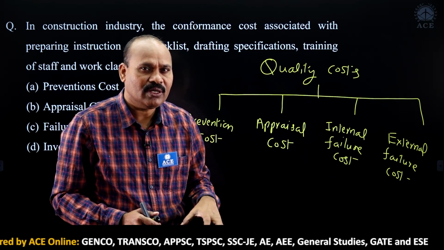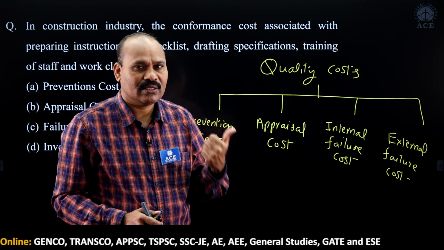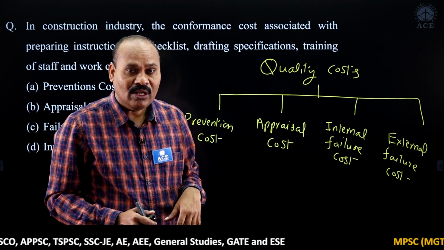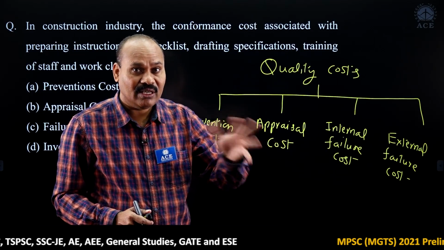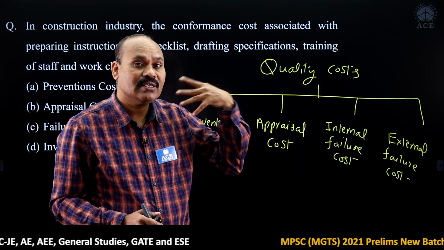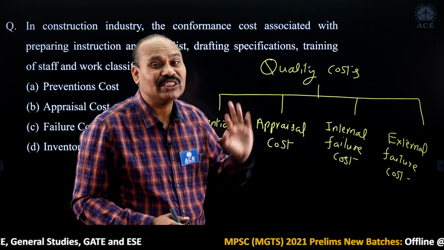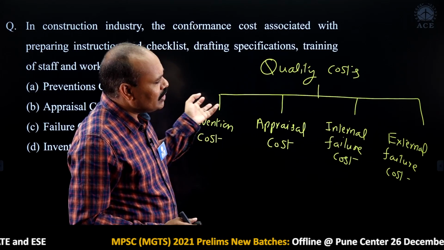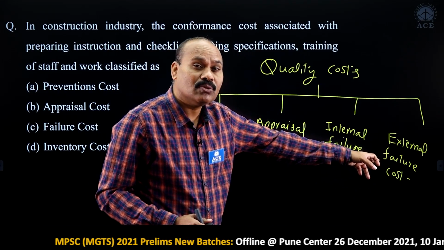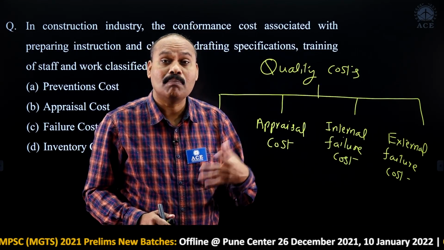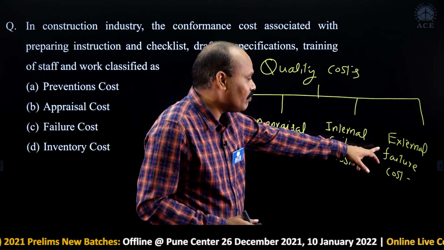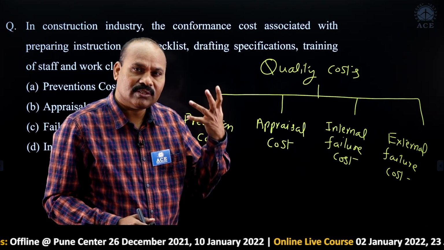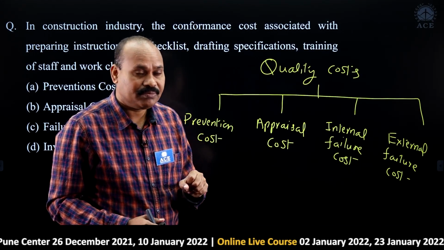So within the industry only, in the quality control check or in the checking, we have observed that one defective is there. The defective, we can correct it, rework, or we can make it as a scrap, and again you can go for a fresh work. That is known as internal failure cost. If the defective is reached to the customer, then the customer is going to ask a replacement, then compensation. That will become external failure. These are actually dangerous. So when defects are produced, so that is really one of the worrying factors.